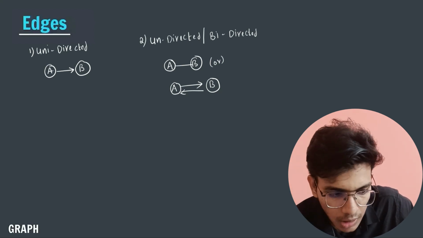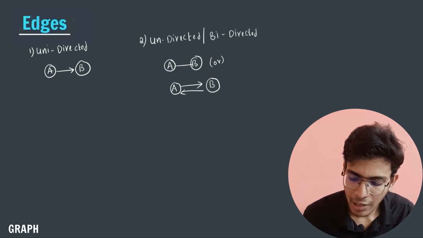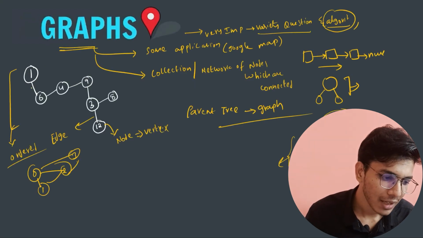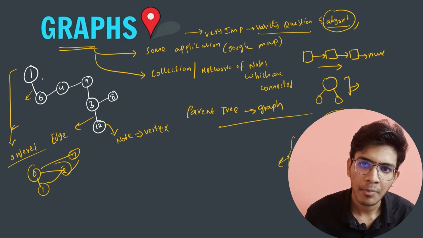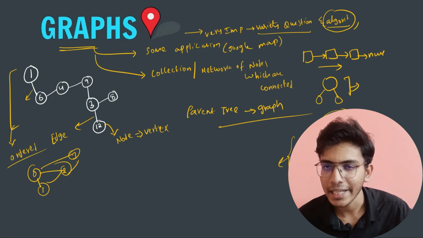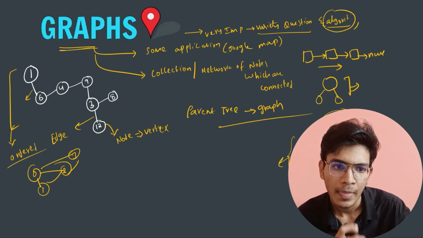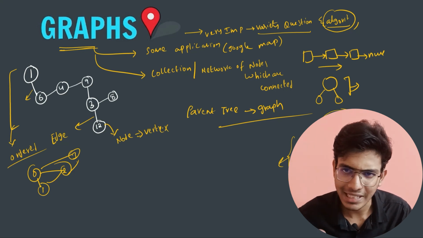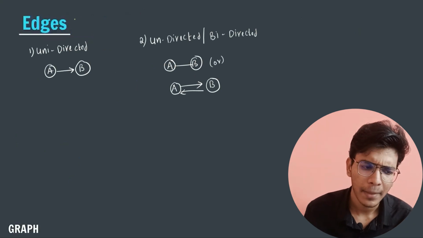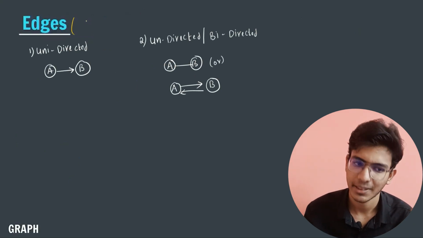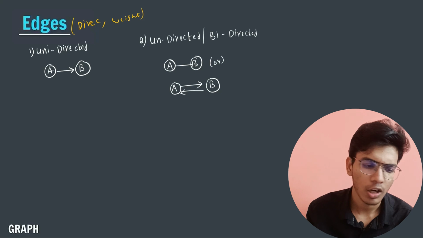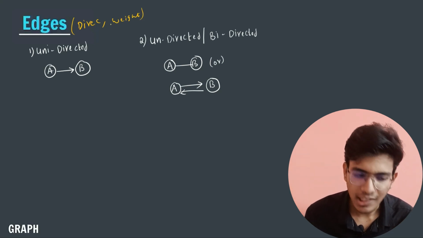Okay, now let us talk about edges. We have divided our graphs based on the edges. You can see that in the given graph, this is the edge, right? Here I don't have any value associated with that edge. To connect two nodes, it may take some value. If there is no value, then it is said to be an unweighted graph; we will study that in a while. So here we divide a particular graph using two concepts, that is the concept of direction and the concept of weight. I will explain clearly what these are. So let us talk about direction.